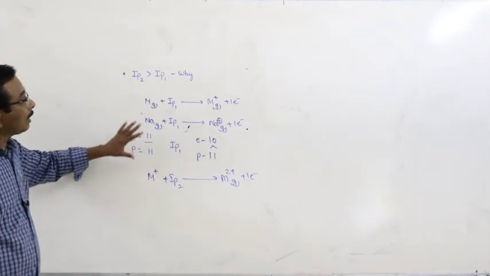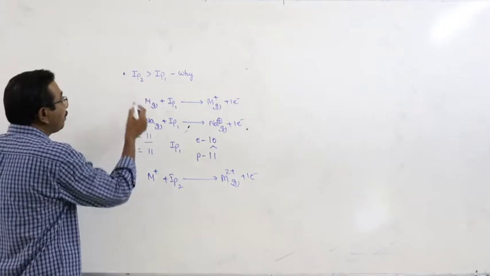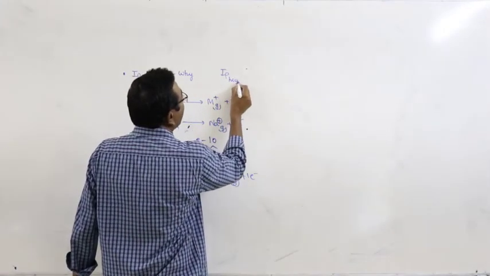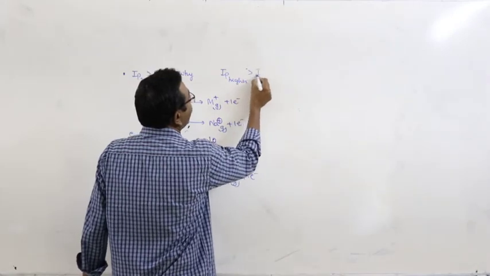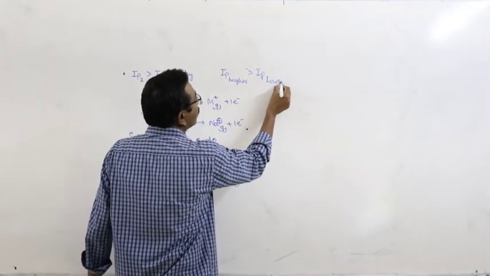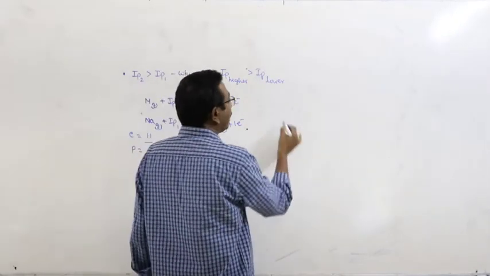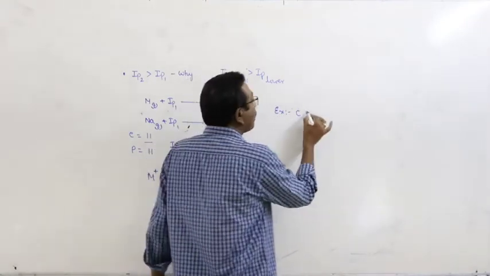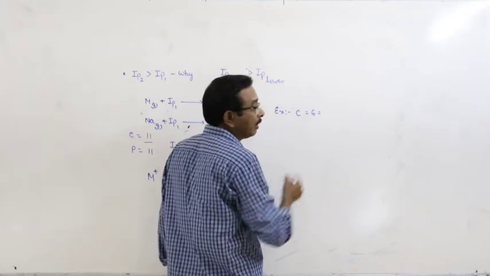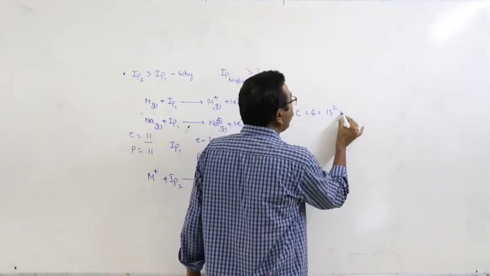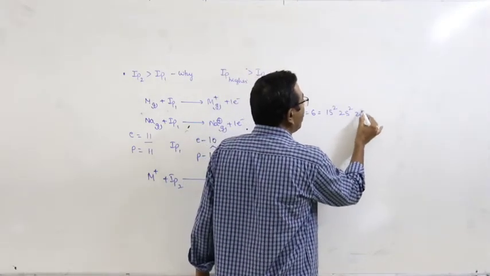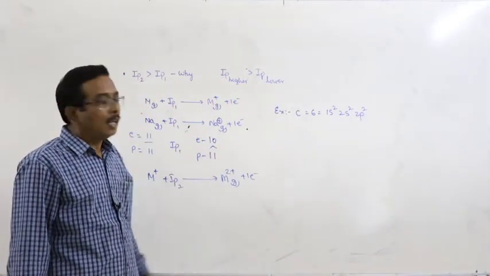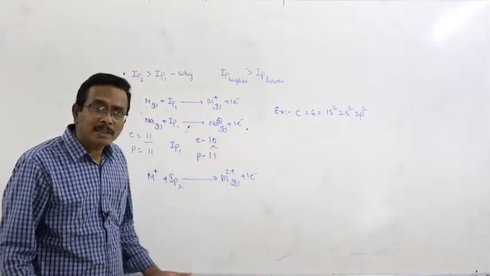This is the reason why higher IP values are always greater than lower IP values. Take for example, let us consider carbon. Carbon atomic number is 6, electronic configuration 1s2, 2s2, 2p2. Total 6 electrons are there. How many IP values are there for carbon? 6. Why?